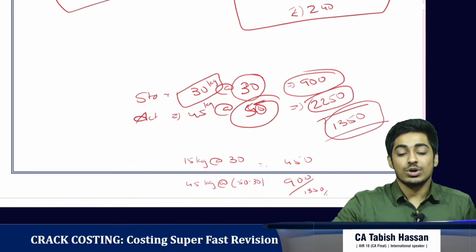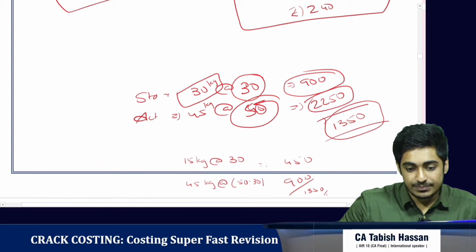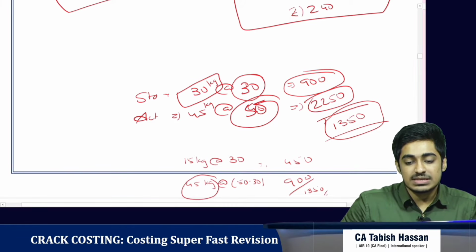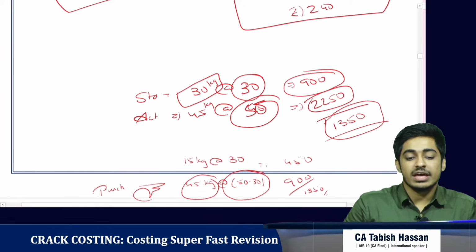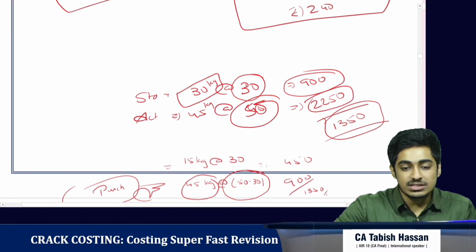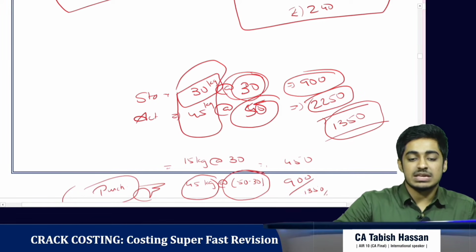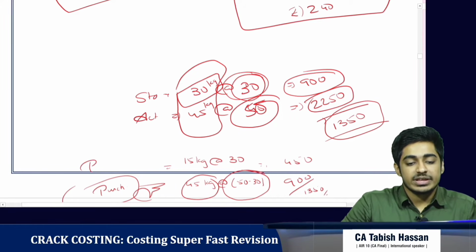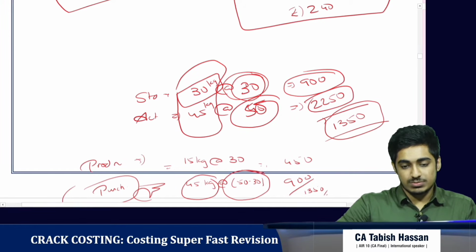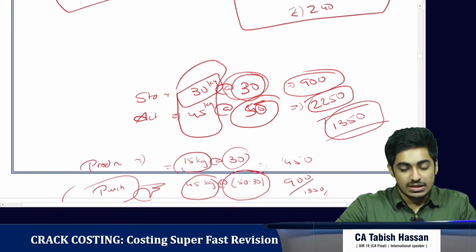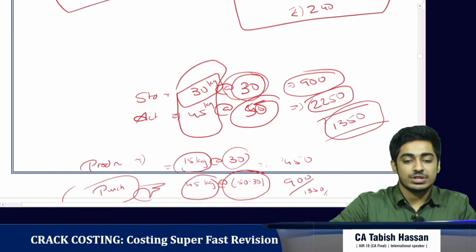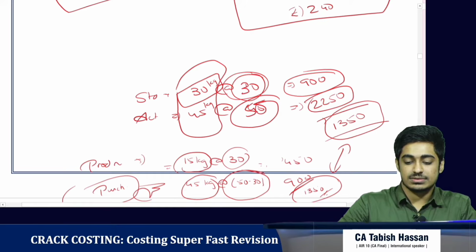Yes. So what happened? For the actual quantity, whatever is the difference in price would be incurred by the purchase manager. In our example, it was that. And for the increase in quantity multiplied by standard price, whatever is the burden would be incurred by the production manager. That is mom in our example. So this is 15 kgs extra at the standard price of 30 rupees, which gives us 450. And for the purchase manager, the difference in price, that is 20 rupees, for the actual quantity of 45 kgs gives us 900 rupees. This is how we get our total variance. Clear?